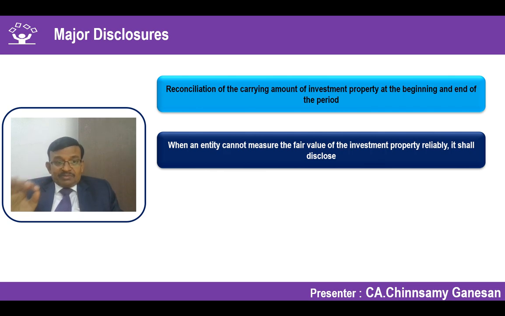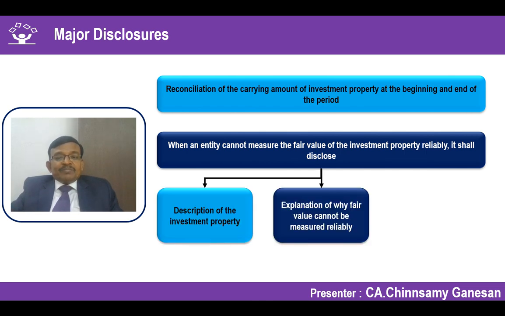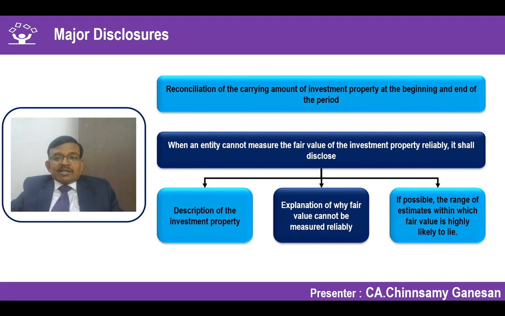It's a rebuttable presumption, and accordingly it is very difficult to say that. And when you say that fair value cannot be disclosed, you have to say what is the description of the investment property, why fair value cannot be determined, and what is the range of estimate. So the exact number I am not able to give, but if it is between this amount to that amount, can I say that it's also possible to have a disclosure. That is another requirement of fair value disclosure.